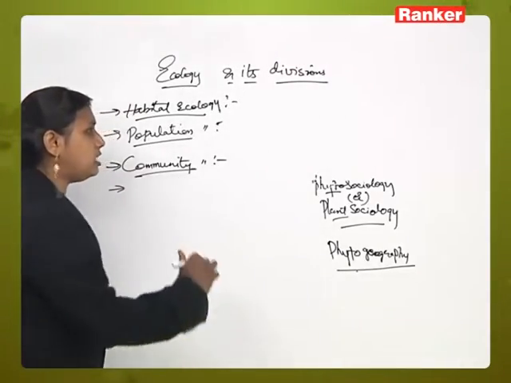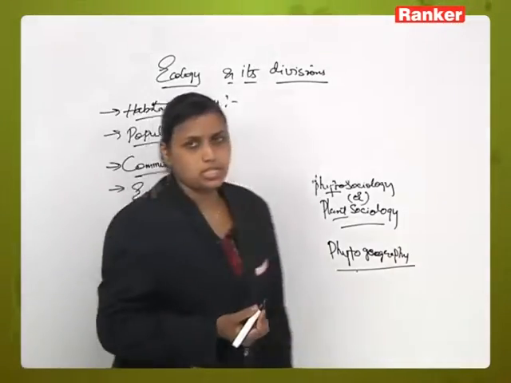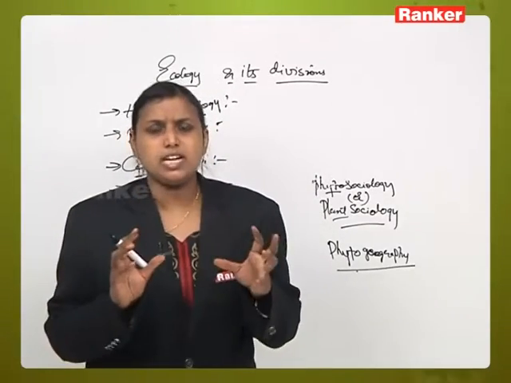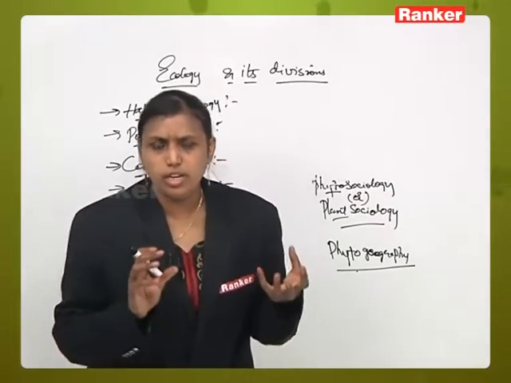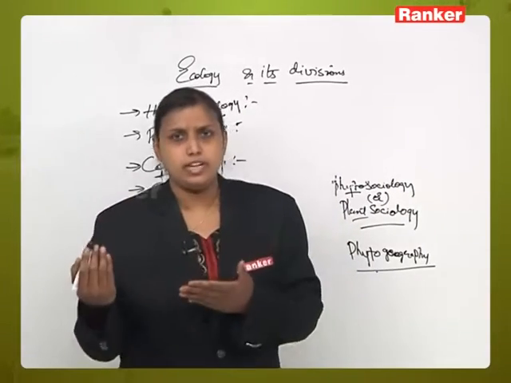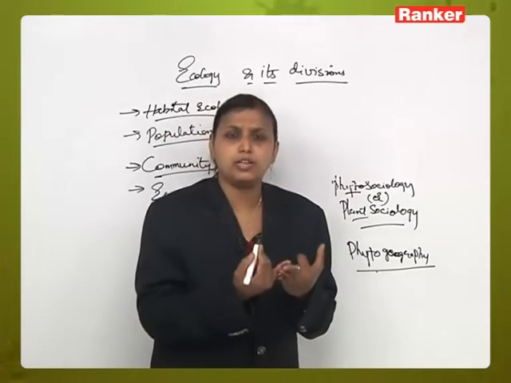Next one is ecosystem ecology. Now what is an ecosystem? An ecosystem is a segment of nature which is considered a structural and functional unit. Here we study the structure. We have different ecosystems for different aspects of nature, like forest ecosystem, water ecosystem, pond ecosystem.